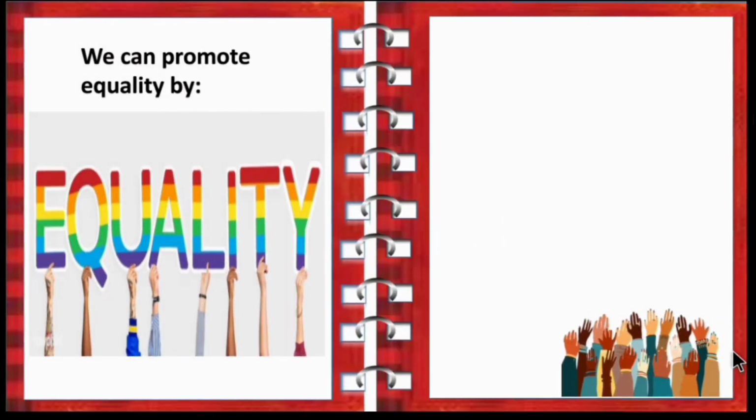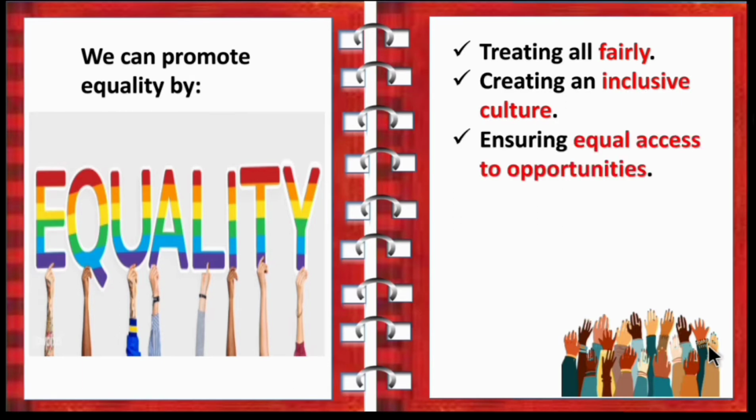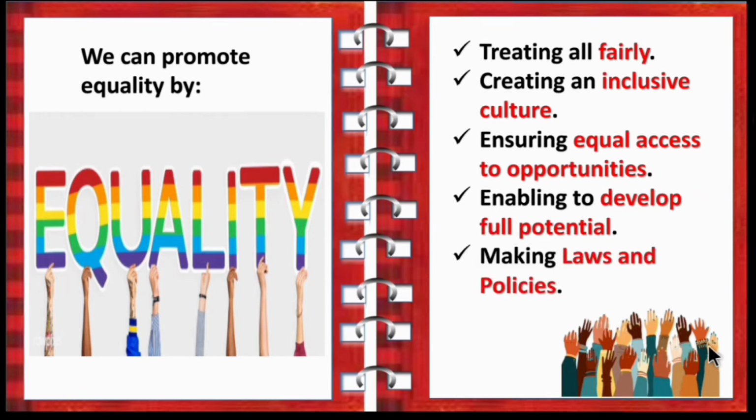Next, we have seen what are all the steps to promote equality in a society. First one is treating all fairly, then creating an inclusive culture, ensuring equal access to opportunities, enabling to develop full potential, making laws and policies, then education.